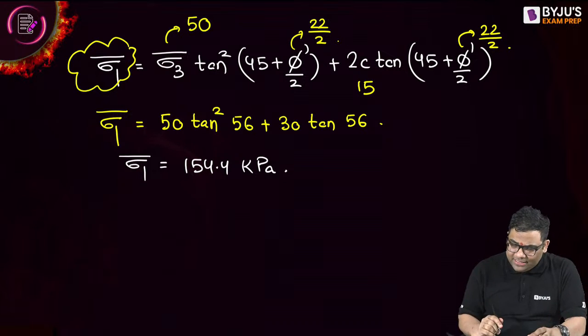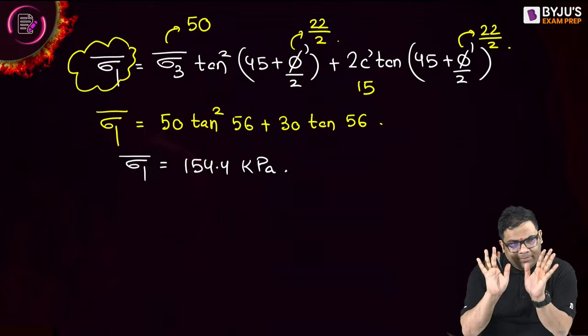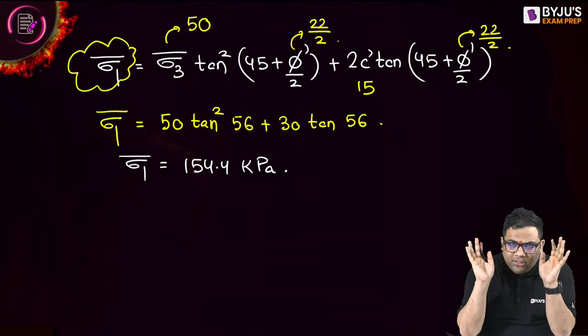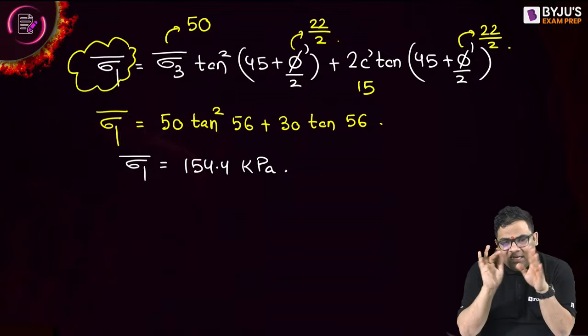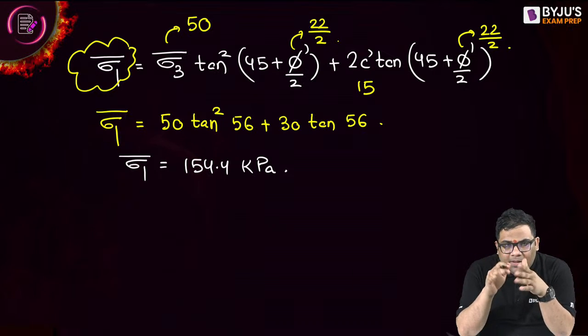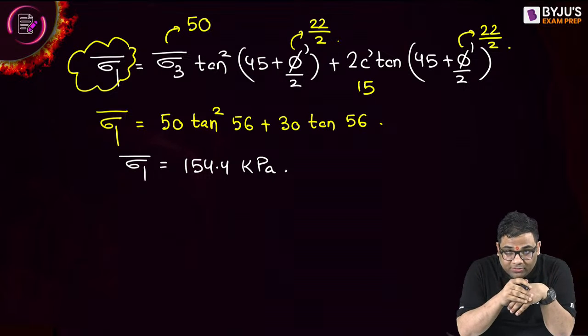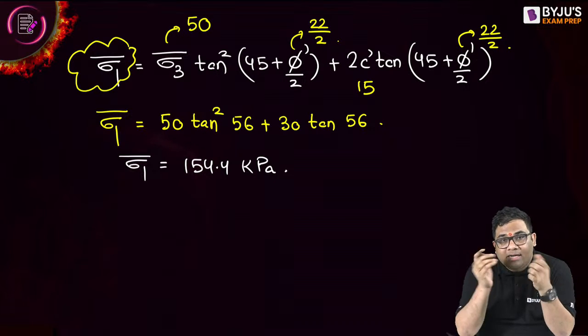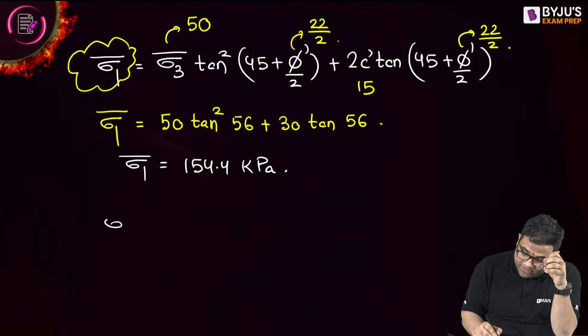Again, I will repeat the question. In the question, they have given phi dash and c dash, right? Now they have given sigma 3 because cell pressure is sigma 3. They have given the pore water pressure. So I can find out sigma 3 dash, the minor effective principal stress. So from that I found out sigma 1 dash. Now what is deviatoric stress?